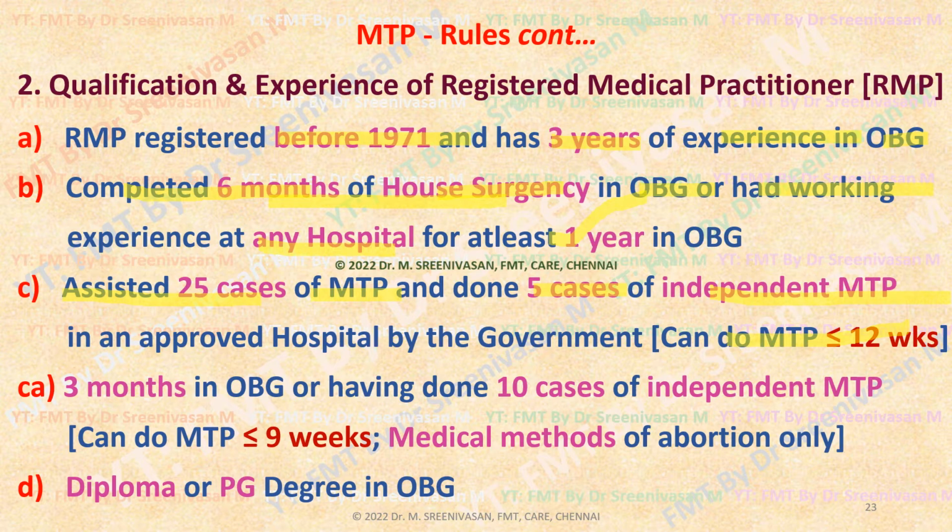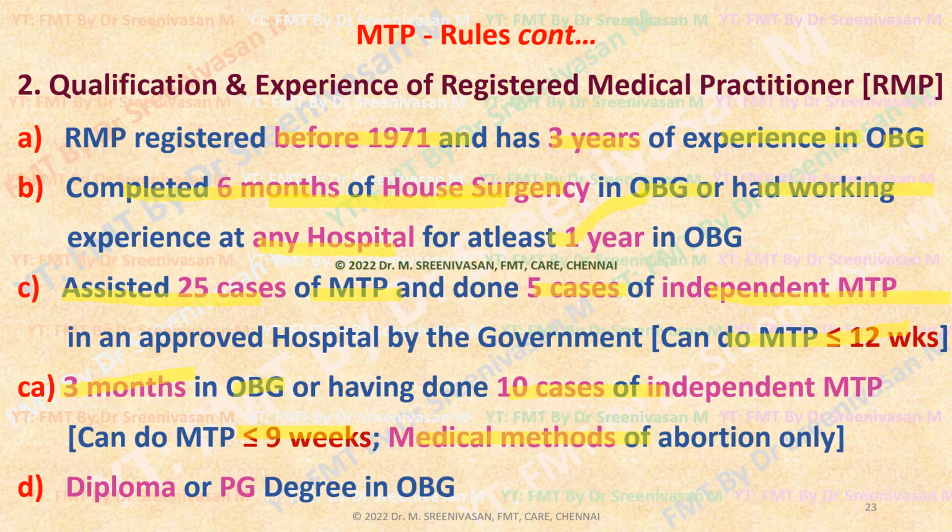Then a new class has been recently introduced, that is an RMP with at least 3 months of working experience in OBG, or at least 10 cases of independent MTP. Either with 3 months of working experience or 10 cases of independent MTP, they can perform MTP only up to 9 weeks. That too by using medical methods, that is giving hormonal tablets only, not surgical methods, and only up to 9 weeks with this experience.